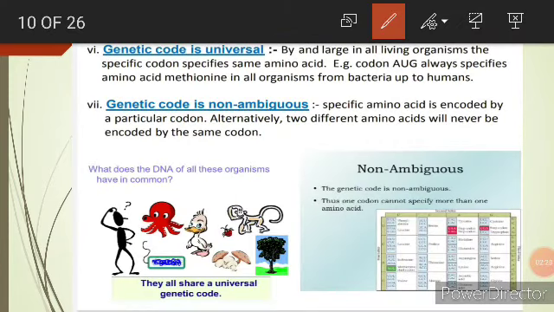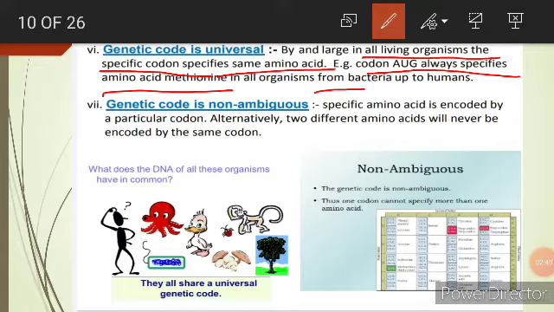So now next is genetic code is universal. By and large, in all living organisms, the specific codon specifies the same amino acid. Example, codon AUG always specifies methionine in all organisms from bacteria up to human beings. So it is universal for all. What do the DNA of all these organisms have in common? They share the universal genetic code. So that's why it is called universal, because it is universal for all organisms from bacteria to human.